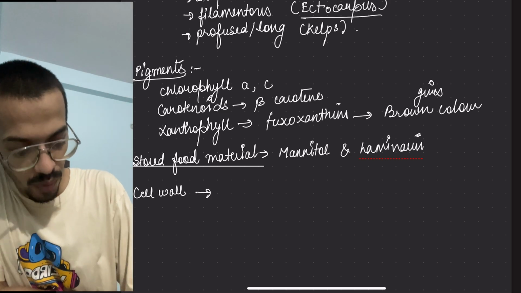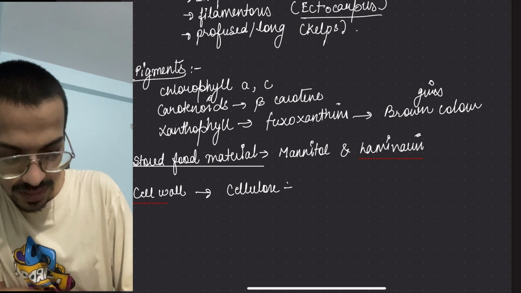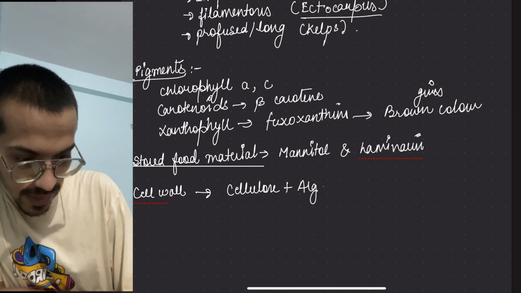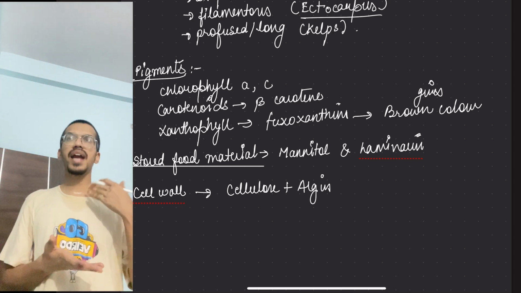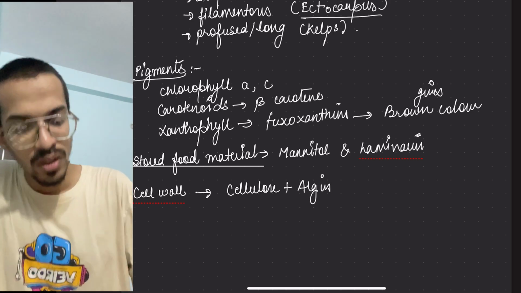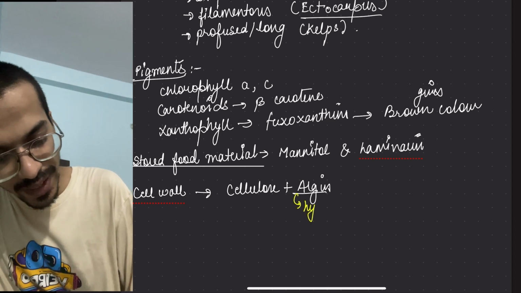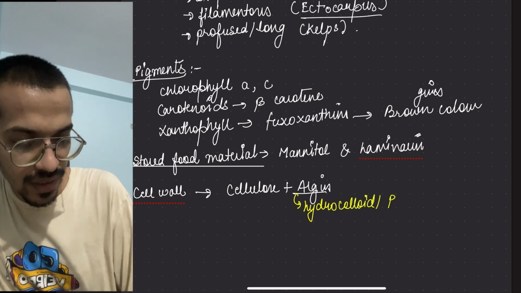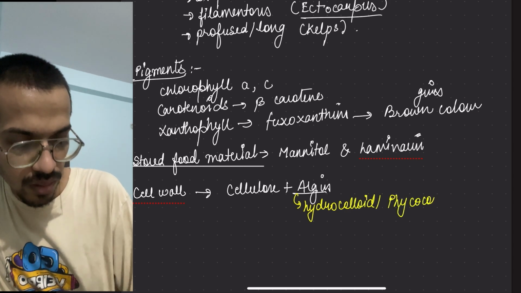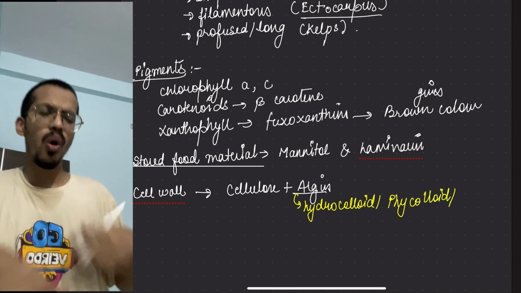The cell wall is made up of what? Cellulose plus algin. Algin is what? Algin is a hydrocolloid, or a kind of phycocolloid.